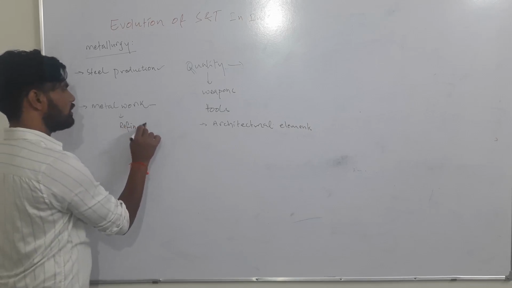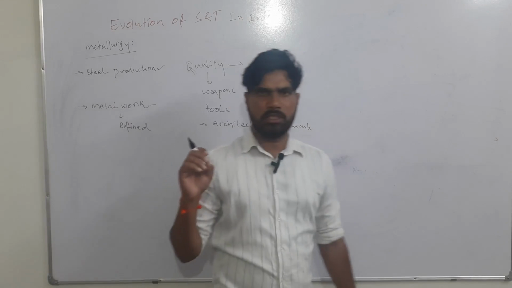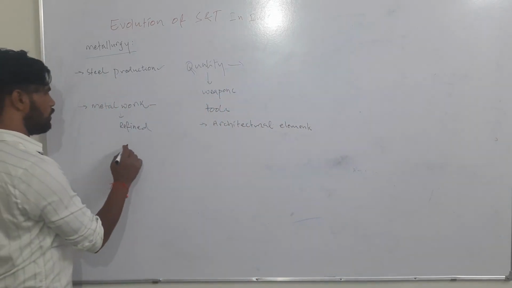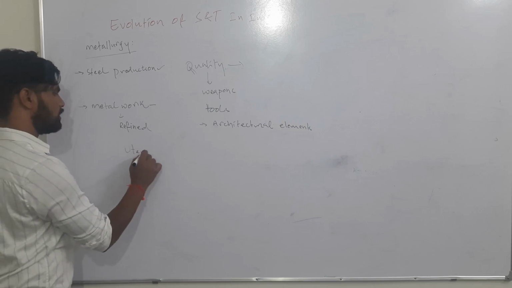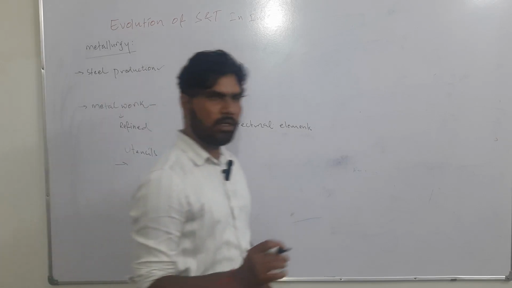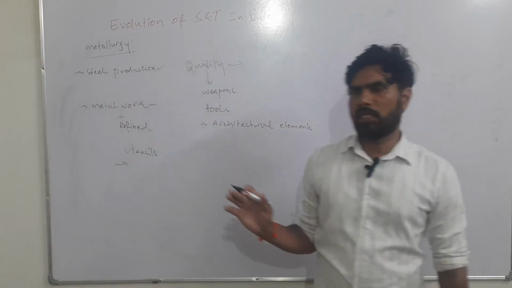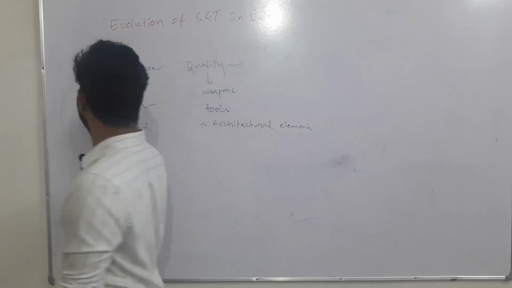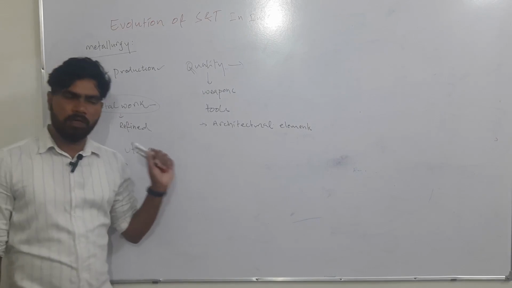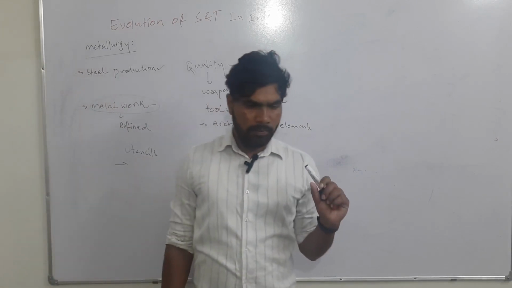Metalwork is very essential to produce day-to-day utensils, and even defense equipment used in wars or battles. For all these things, metalwork was very important, and it was further refined during the medieval period.